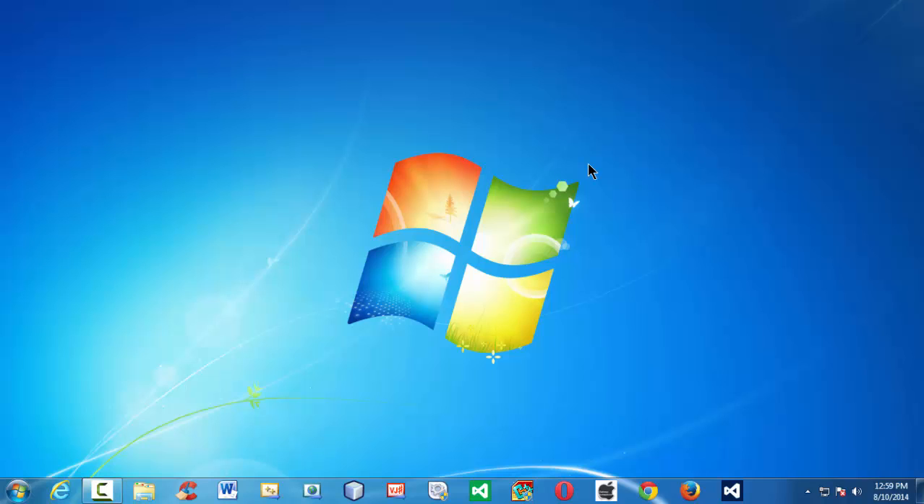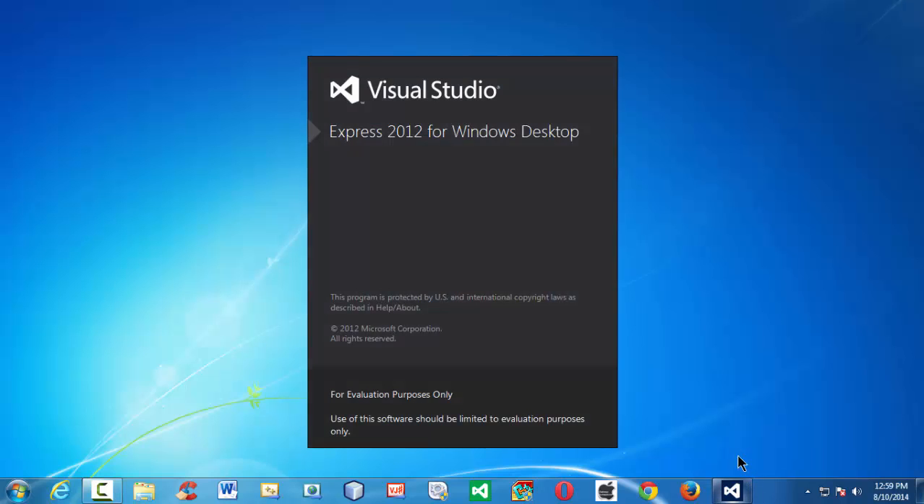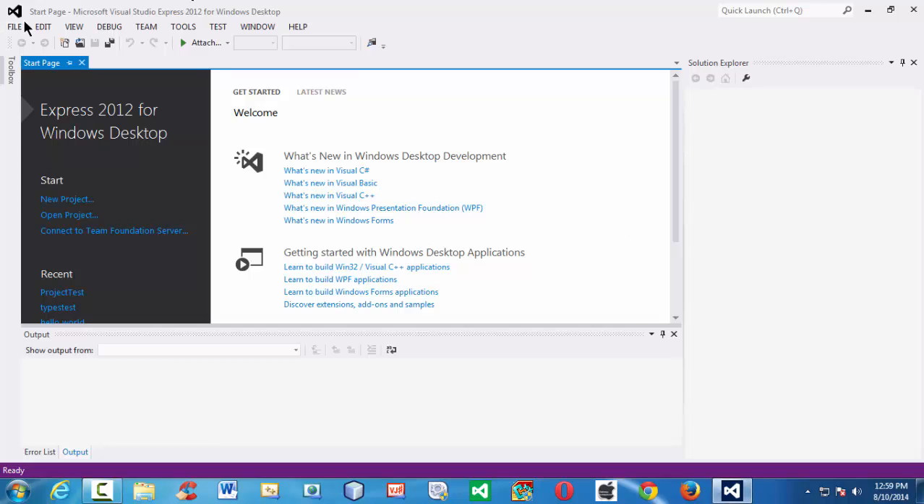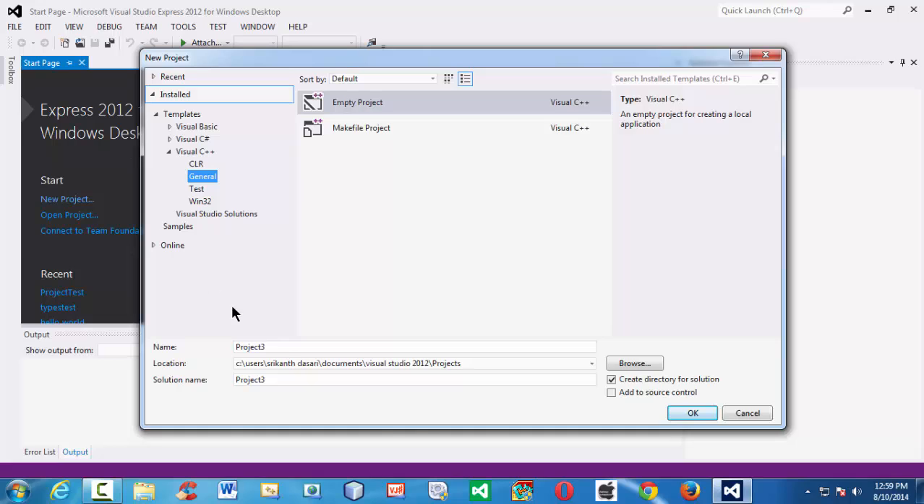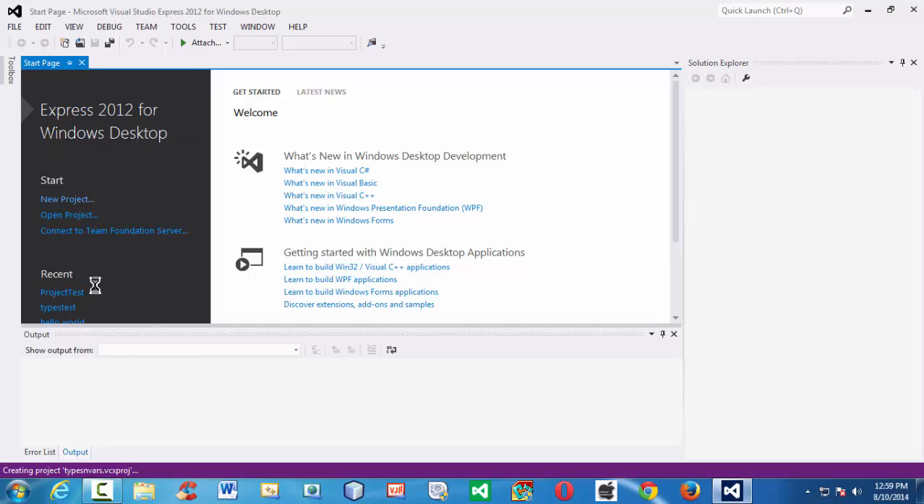So in this lesson, we are going to learn about the various types of primitive data types in C++. First, let me launch the IDE here, and let's create a new project from File, New Project, and let's name our project Types and Vars.